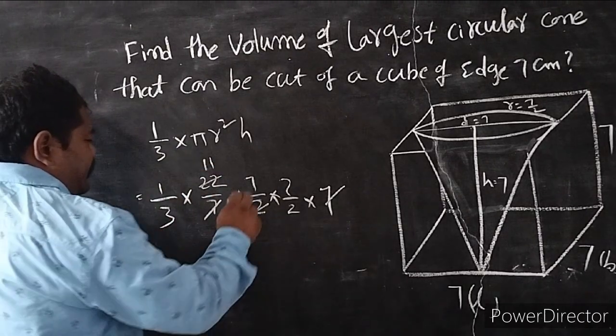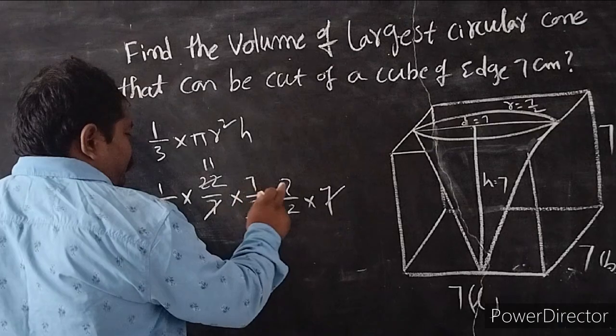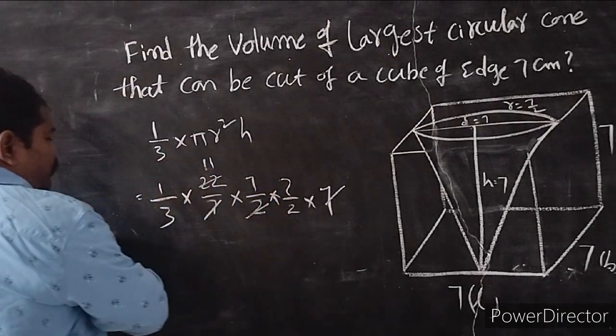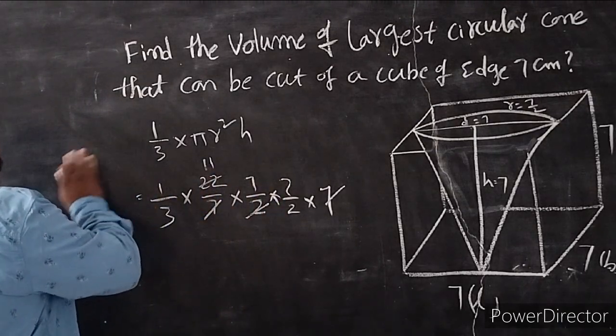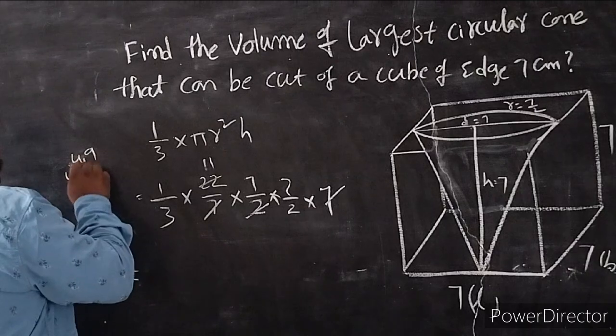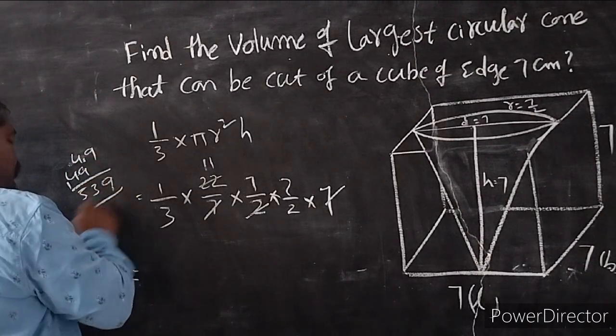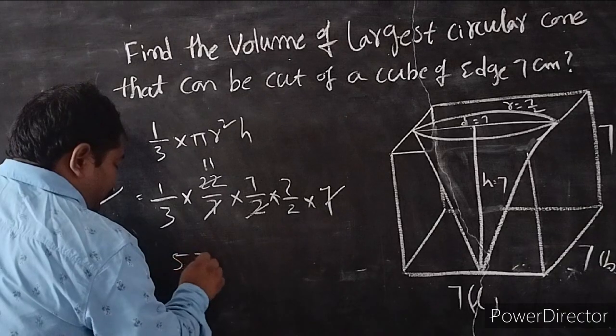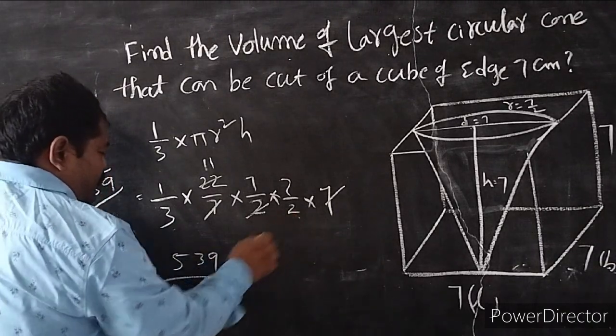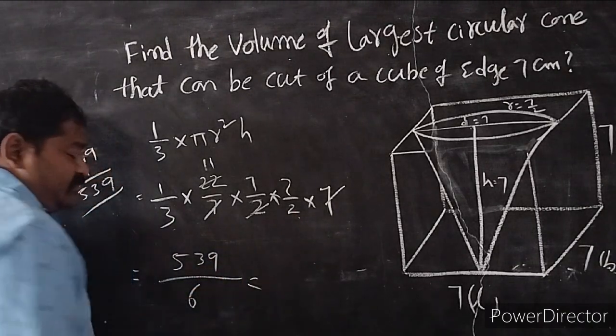On simplification we get 7 7s are 49, 49 11s are 539. In the denominator we have 3 2s are 6.